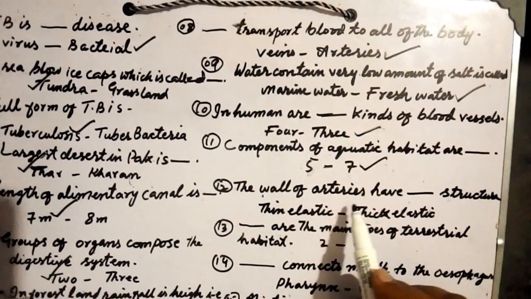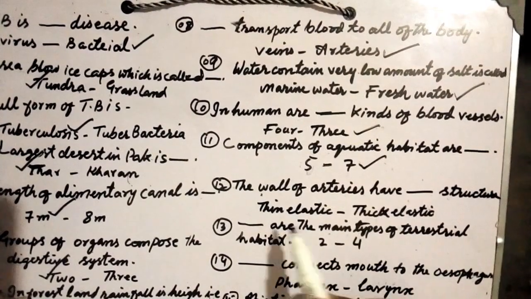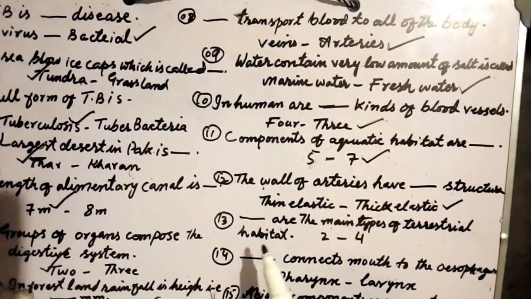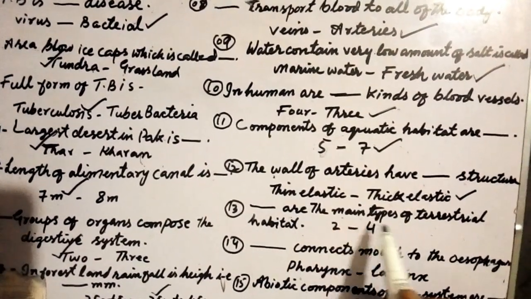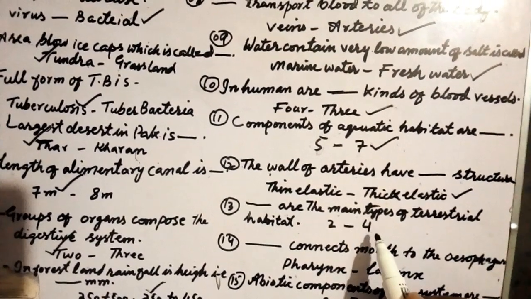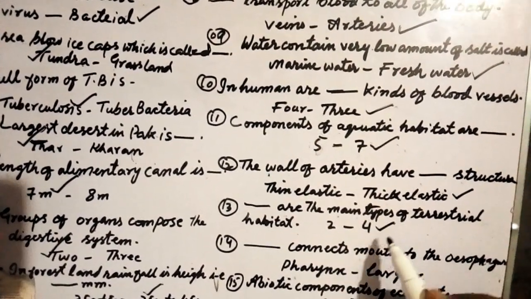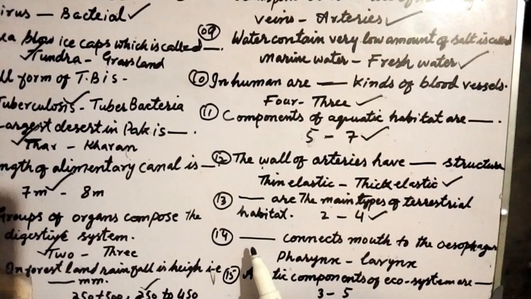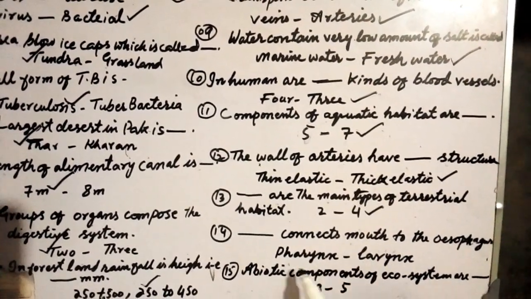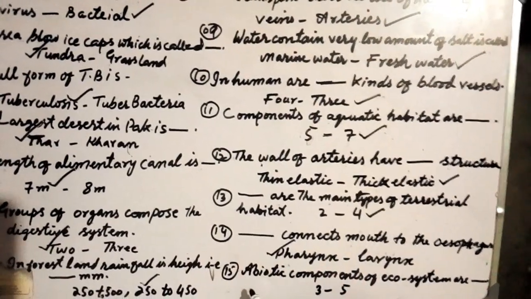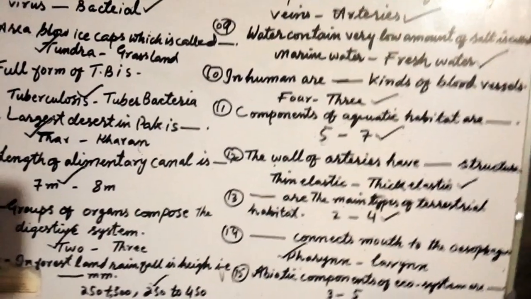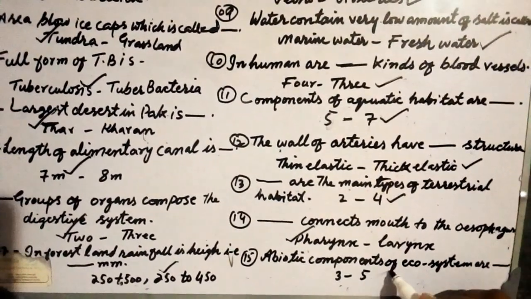The wall of arteries has dash structure: thin elastic or thick elastic. The right answer is thick elastic. Dash are the main types of terrestrial habitat: 2 or 4. Dash connects the mouth to the esophagus: pharynx or larynx. Abiotic components of ecosystem are 3 or 5. The right answer is 5.